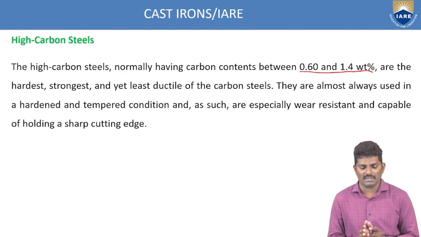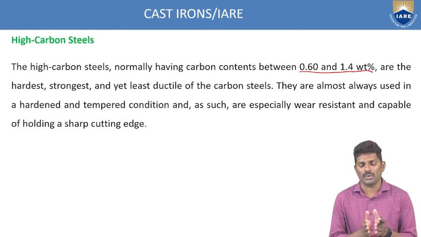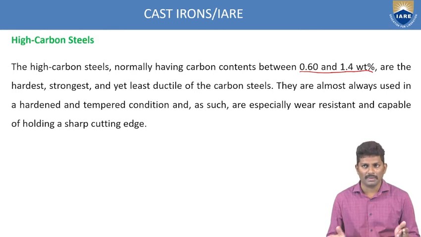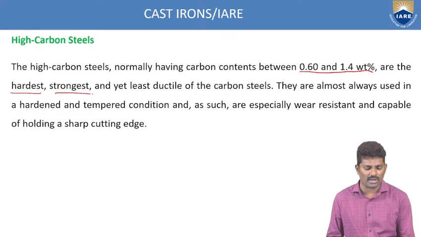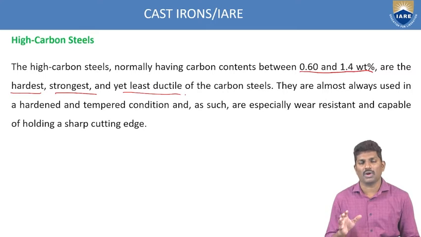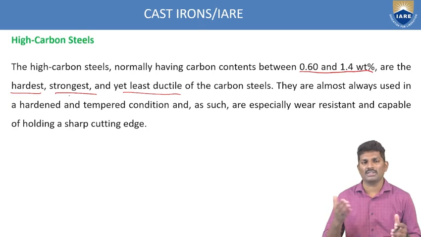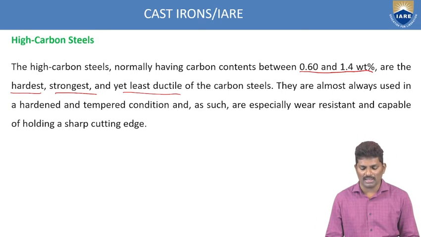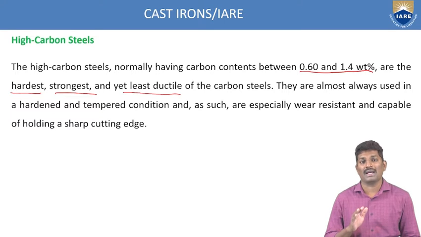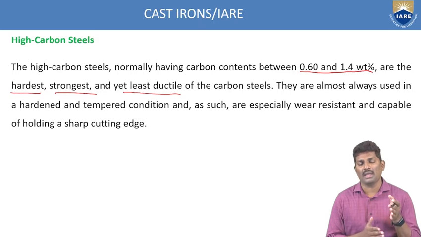So here the carbon steels are having the carbon content generally between 0.6 to 1.4 weight percentage of carbon, and these are the hardest, strongest and least ductile of the carbon steels. Because of the increase in the carbon content, you have the hardest and strongest material. Of course, the ductility is very less, and these are almost always used in hard and tempered conditions.